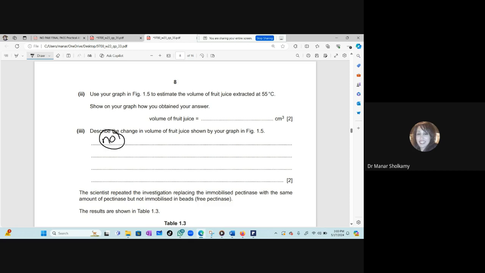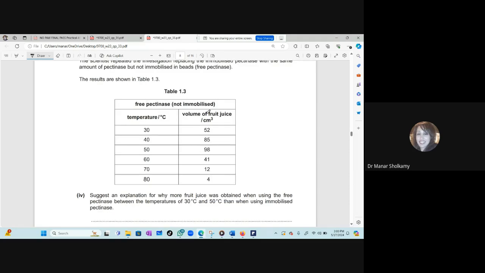So as the temperature is increasing, there will be more fruit juice. I did not see the graph, but most probably when the temperature is too high, Mariam, do you think there will be any juice extraction? No, because the enzyme would be denatured. Yes. Okay.